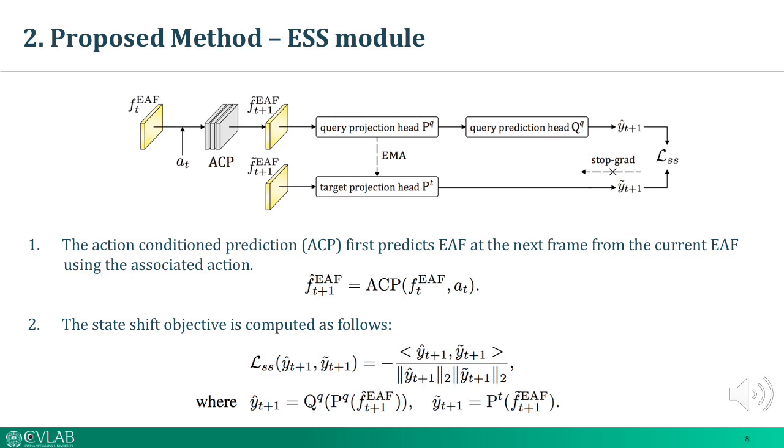First, the action-conditioned prediction, ACP, predicts the EAF at the next frame from the current EAF using the associated action. Then, the state shift constraint is imposed by applying two projection heads and one predictor as shown in this figure. We follow the self-supervised literature to compute the target feature using the network updated via the exponential moving average.